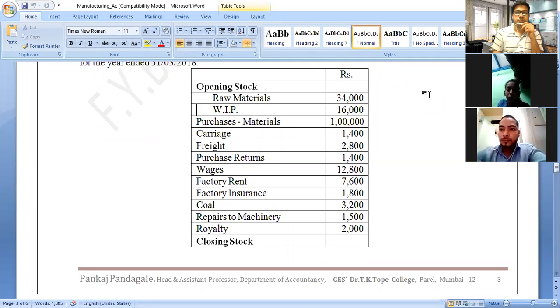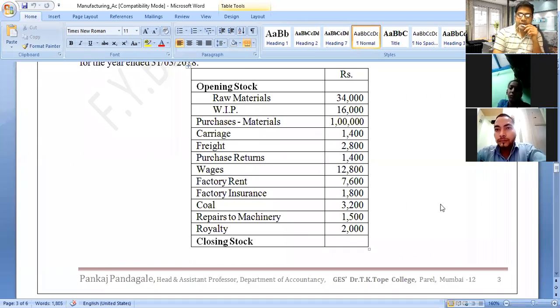Repairs to machinery: machinery is related to the manufacturing process and to the factory. Therefore, repair expenses are also recorded on the manufacturing account debit side. Royalty also recorded on the manufacturing account debit side.